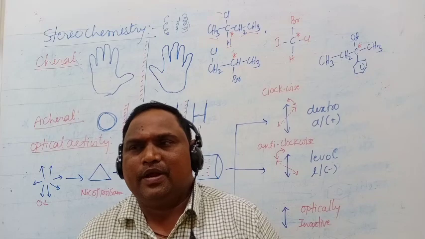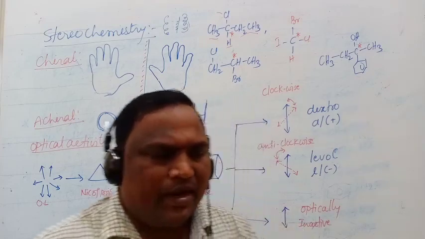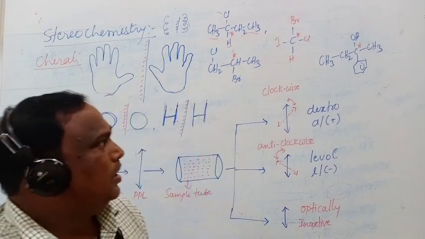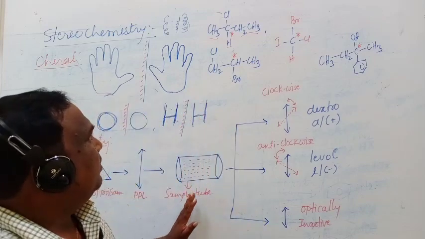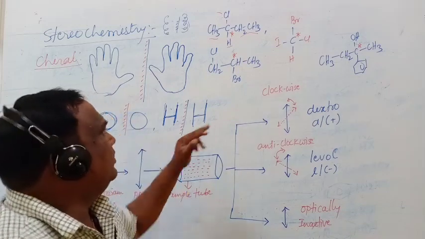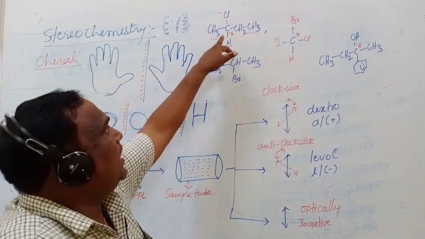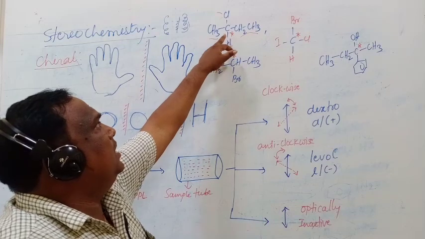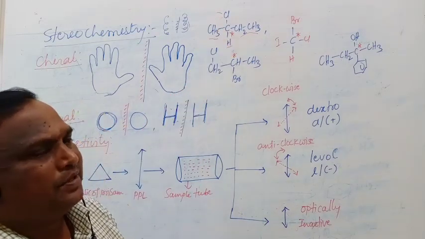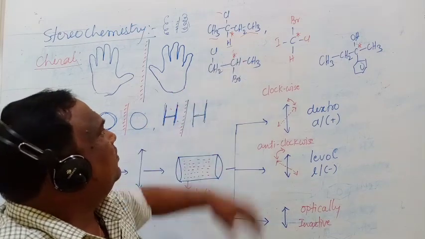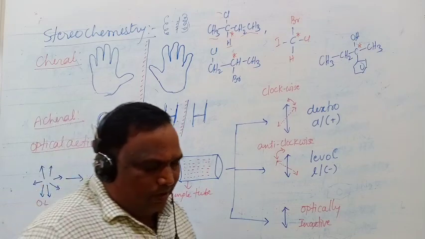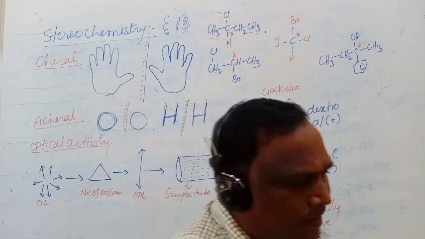It is measured through the polarimeter. Very important: to exhibit optical activity, the compound must be chiral. Chiral means around the carbon atom four different atoms must be present. So these are the definitions of optical activity.